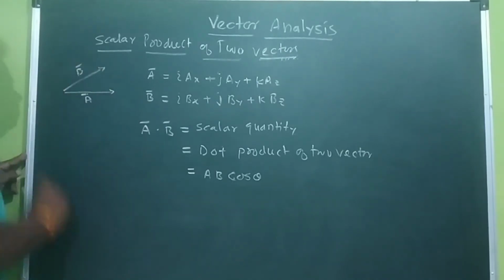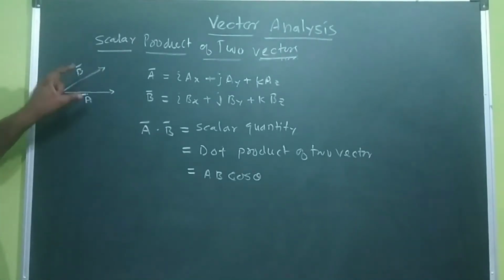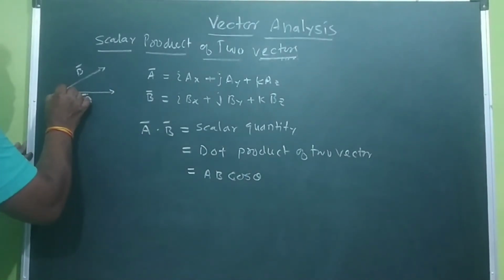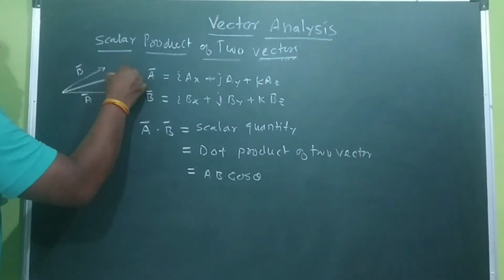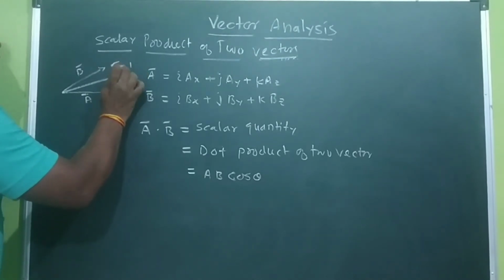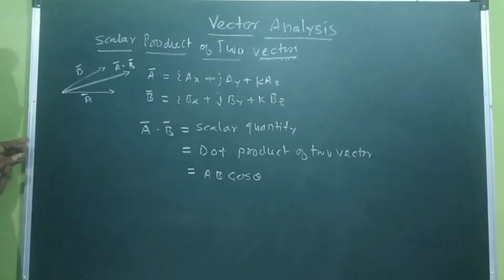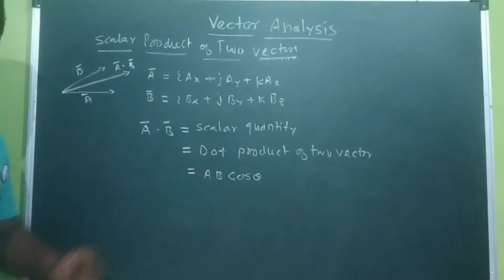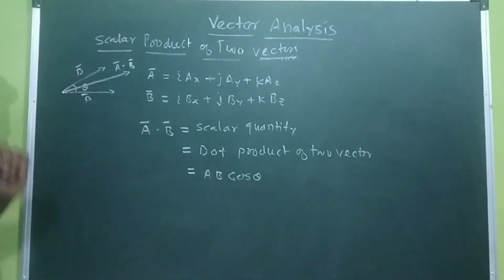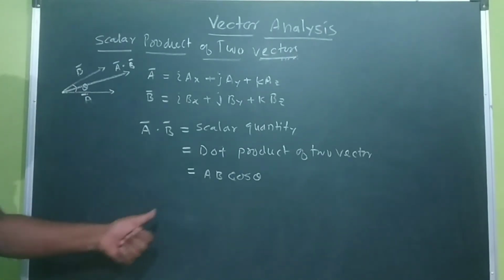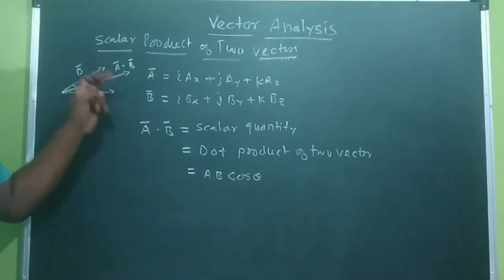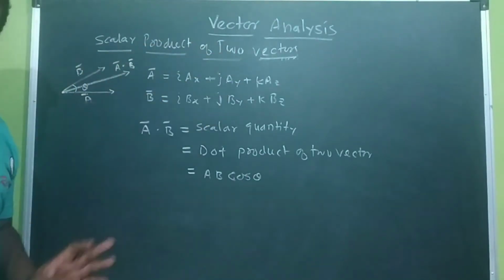Then A bar dot B bar gives AB cos theta, where theta is the angle between A bar and B bar. So AB cos theta is the scalar product of two vectors.